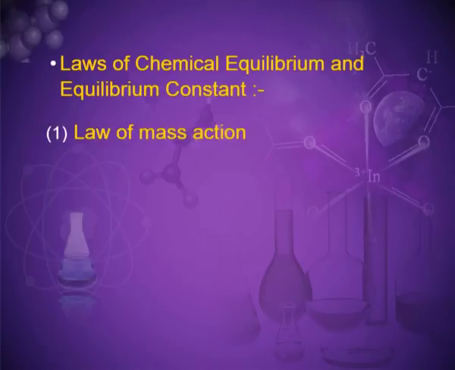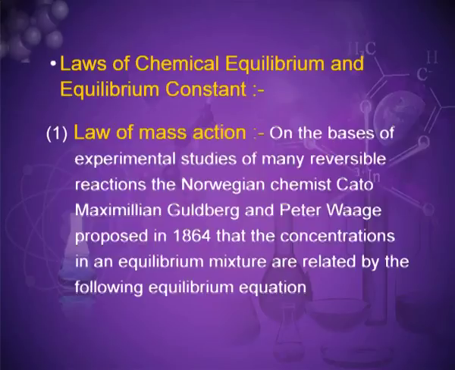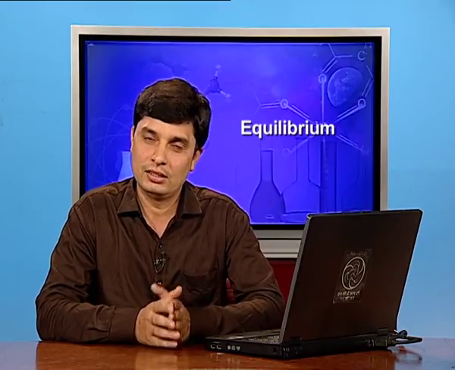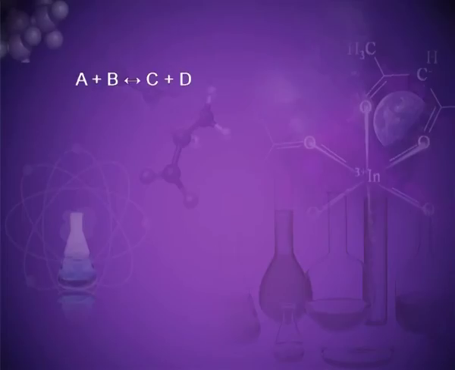The first law is the law of mass action. On the basis of experimental studies of many reversible reactions, the Norwegian chemists Cato Maximilian Guldberg and Peter Waage proposed in 1864 that the concentrations in an equilibrium mixture are related by the following equilibrium equation. For any reversible reaction, suppose A plus B gives C plus D.